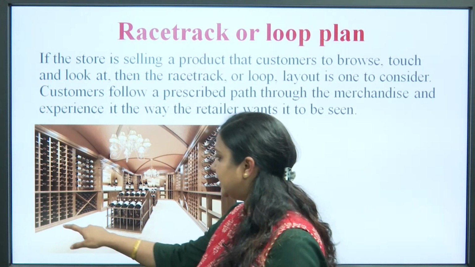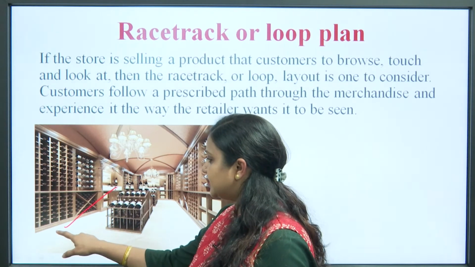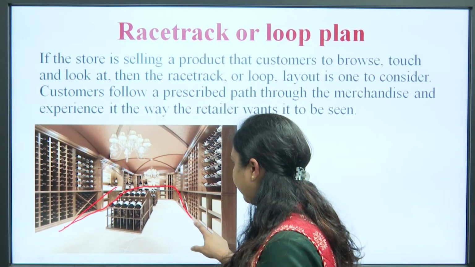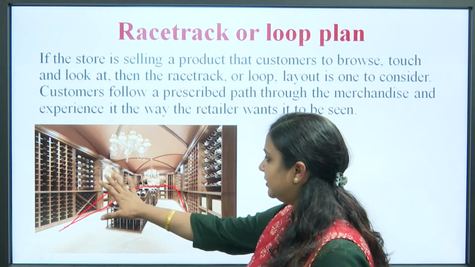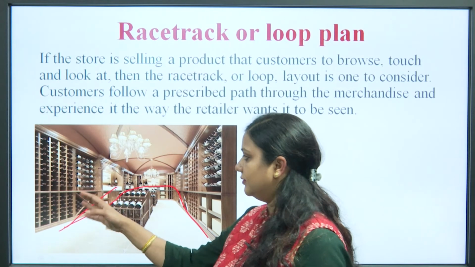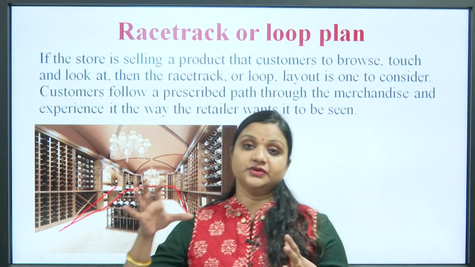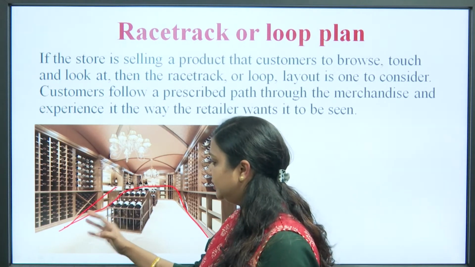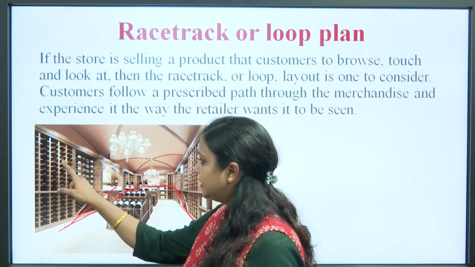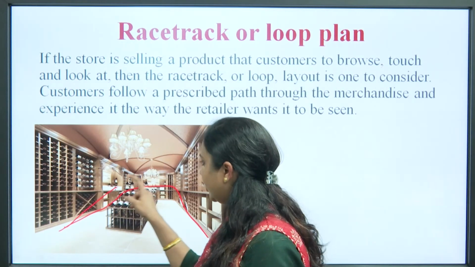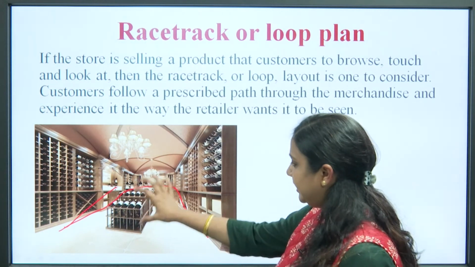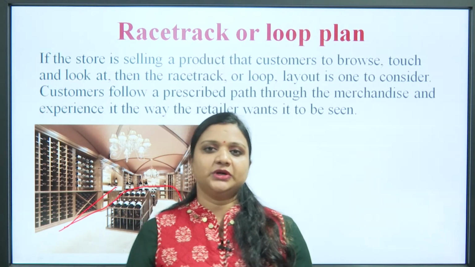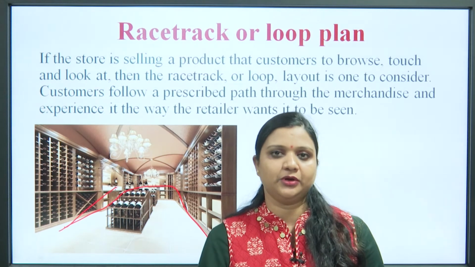Means it is just like a racetrack where a customer starts from here, and he or she walks around and around and observes the things that have been kept, the price, the merchandise, and how many varieties are available in that particular category. So, he or she can check it out and observe, move around very easily in the store, find the required product, purchase the product and come out of the store.